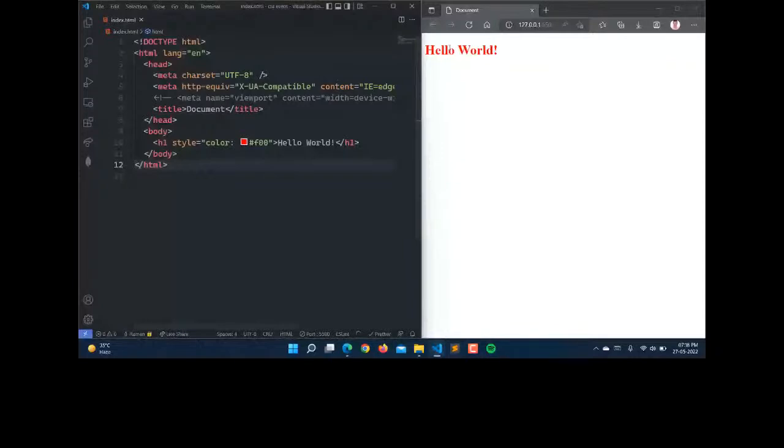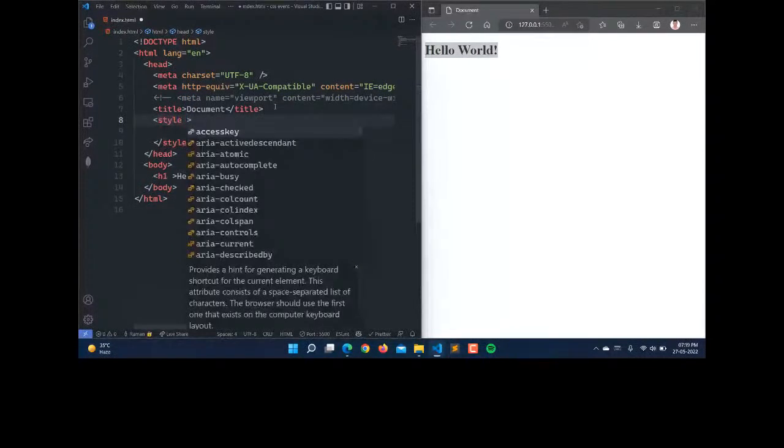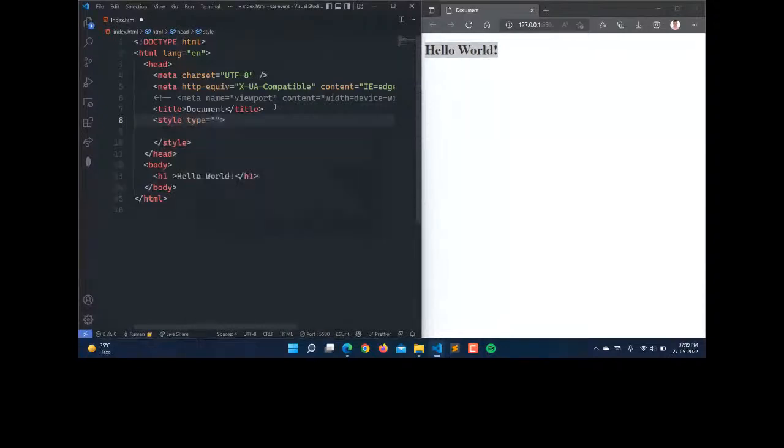And we have this hello world. Like this we can write, and we can also write under the head tag. Under the head tag there will be the style. We have to write the style here, and we can also represent the type. The type will be text/css. There we can represent a type, as there are many preprocessors of CSS as well, like SCSS and many more. But by default it is CSS, so we don't have to specify the type here.